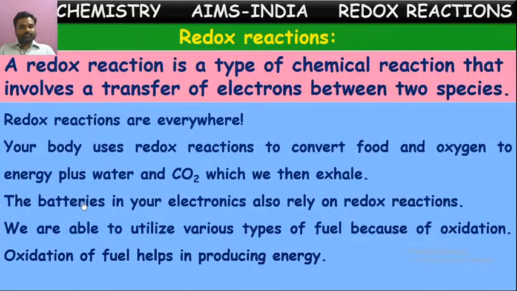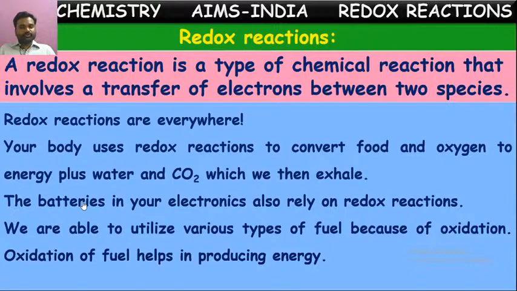First among them, let us see what is meant by oxidation. Redox reactions are expressed in terms of oxidation and reduction, or in terms of oxygen and hydrogen. First of all, what is meant by oxidation? Oxidation is defined as the addition of oxygen to a substance.